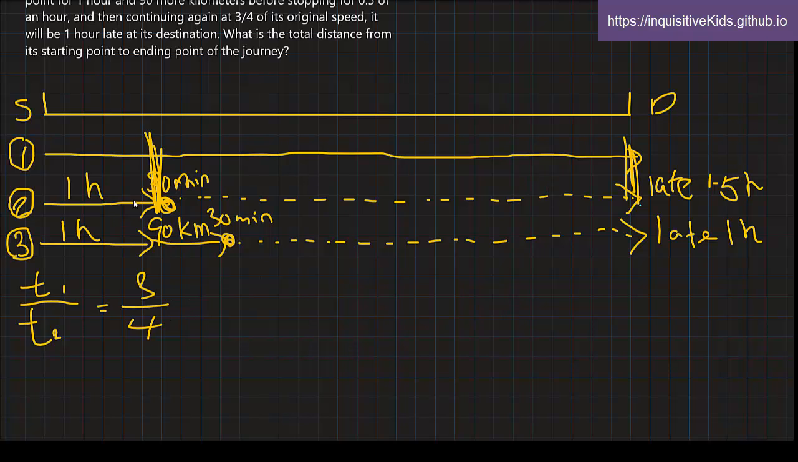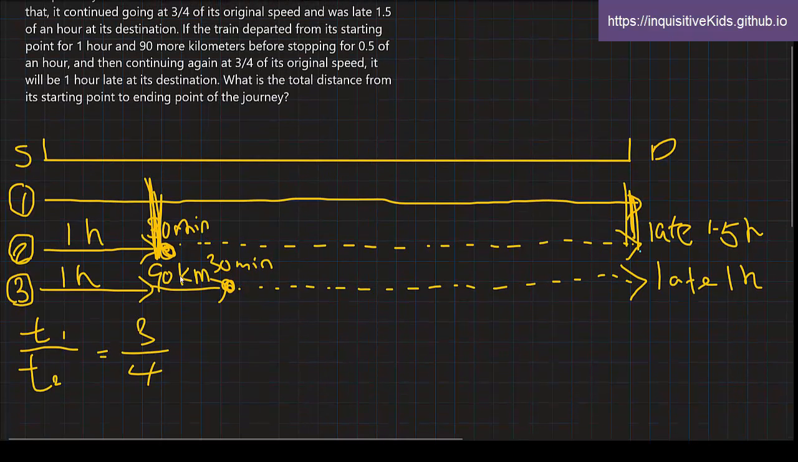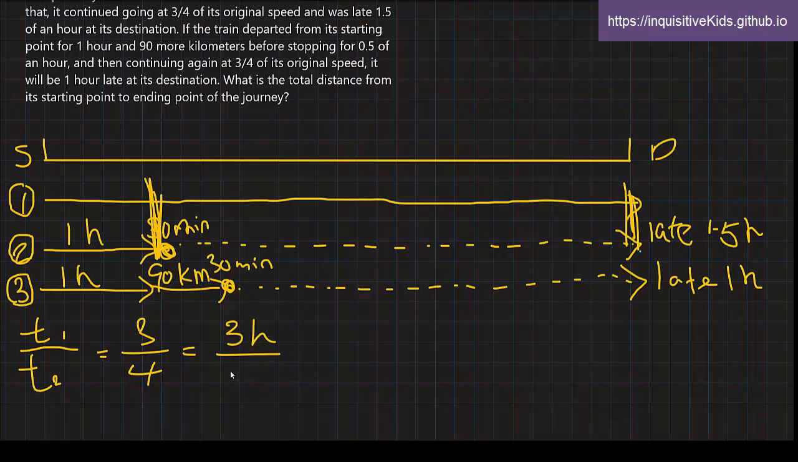So here we know that one is 3 units and the other is 4 units. But we also know that their difference is this 1 hour over here. So we know that this corresponds to 3 hours and this corresponds to 4 hours. Okay, so it took entirely 4 hours and this took entirely 3 hours.